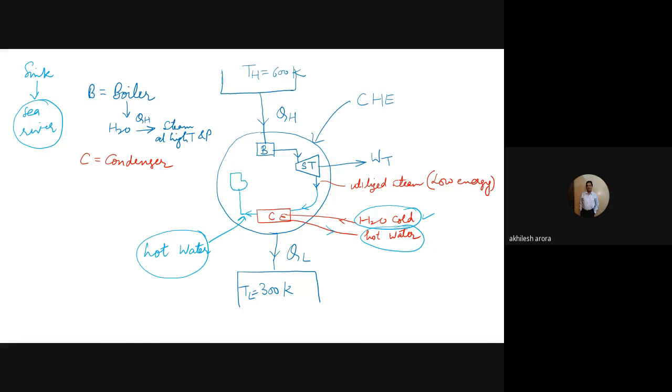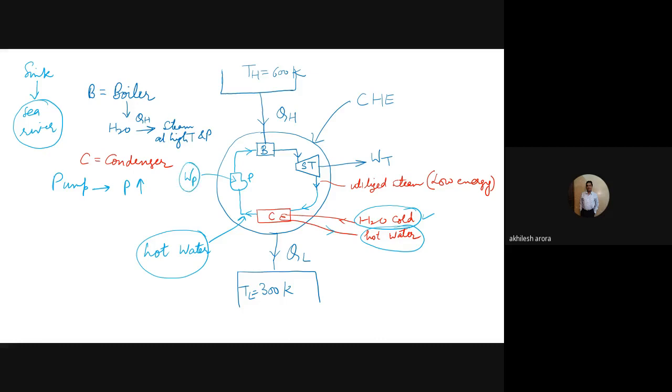After this we have a pump here. This is a pump. It is represented as P, and the function of the pump is to increase the pressure of the water. It increases the pressure of the water, and this is then sent to the boiler. Because the pump is increasing the pressure of the water, we supply a certain amount of pump work, WP.